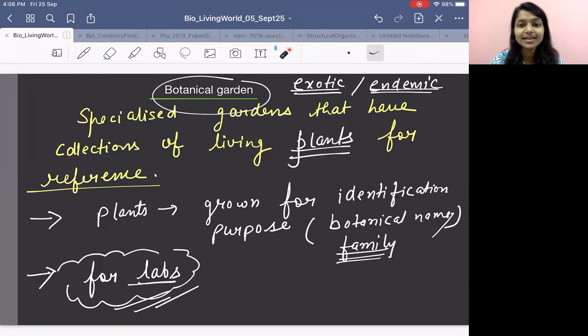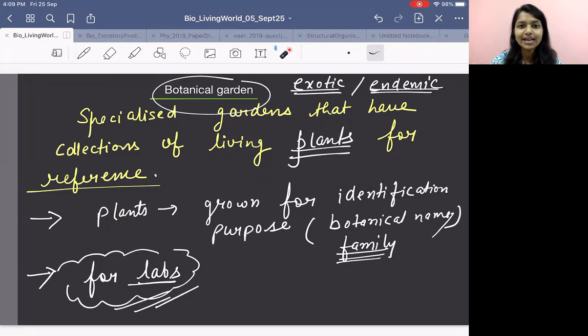So botanical garden has been used tremendously, right? These are used so much. Yes, because it has variety of plants. Okay. So in the lab and all, botanical gardens are used so much. So questions come. Why actually botanical gardens do we require? What type of species do we keep in botanical garden? So we will try to keep so many varieties, right?